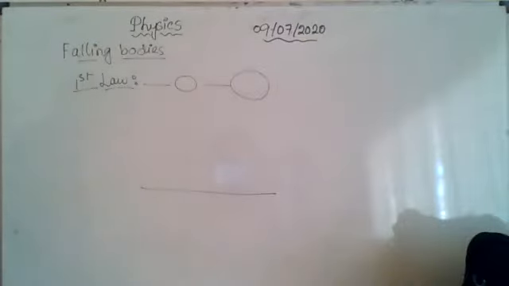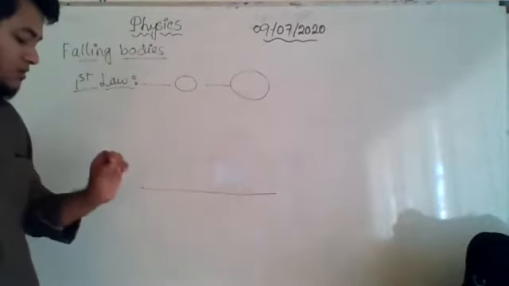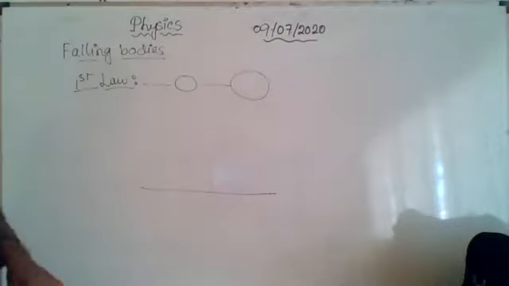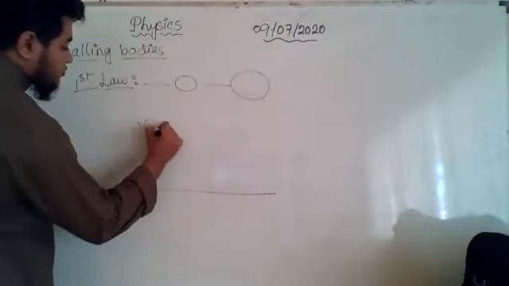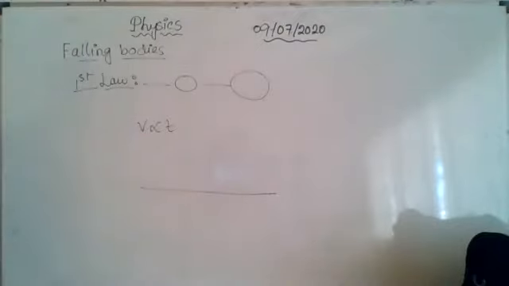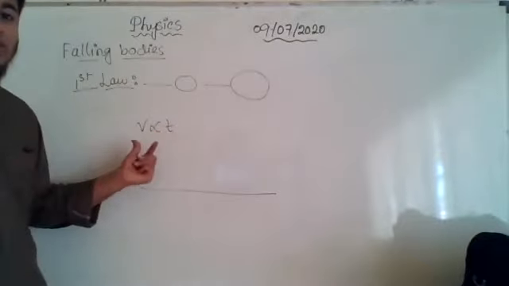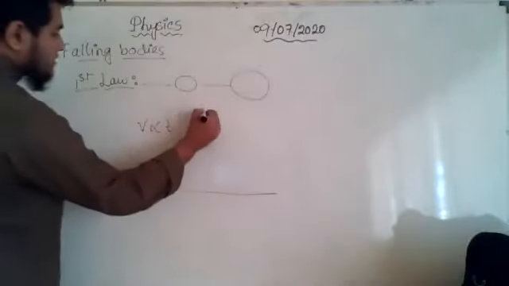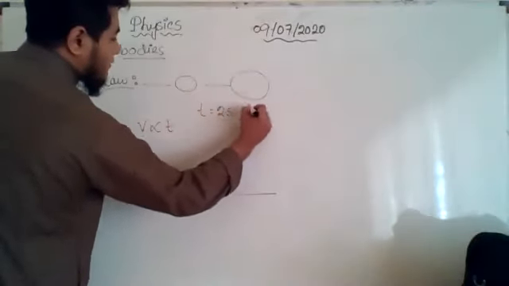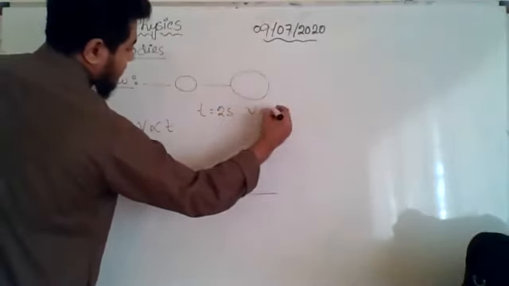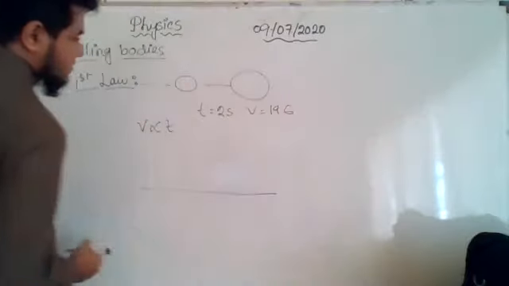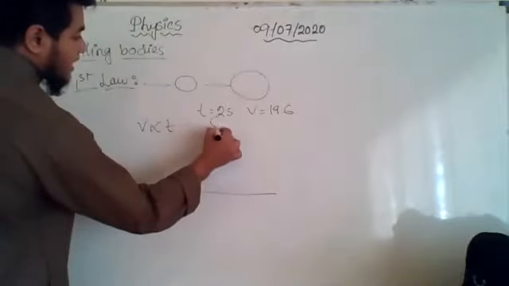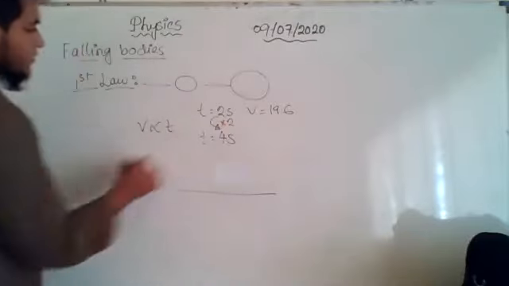Now the second law says that starting from rest, the velocity of a freely falling body is directly proportional to the time taken. Velocity is proportional to the time. That means if the time is doubled, the velocity will also be doubled. Let us say when the time was 2 seconds, velocity was 19.6. Now, when the time becomes 4 seconds, the time has become 2 times, right?